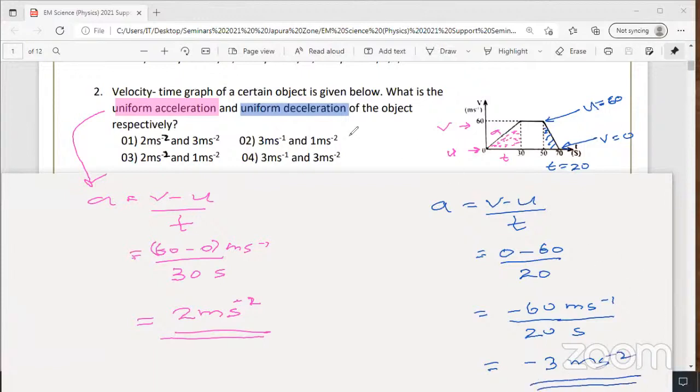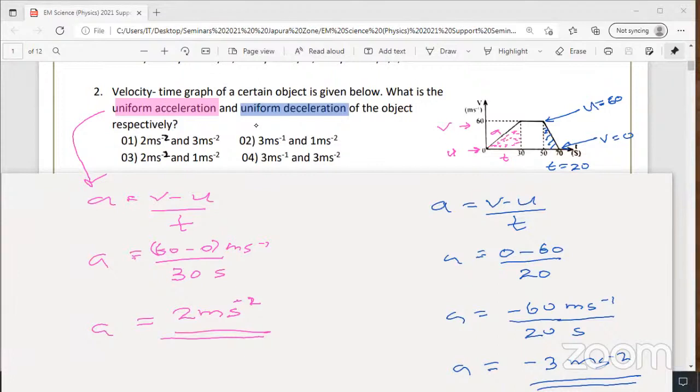Acceleration is negative, but if you write the word deceleration, uniform deceleration, don't put the sign. Again I am repeating this. If you get a negative acceleration value, that means it is deceleration. But if you write deceleration, no need to put the minus sign.